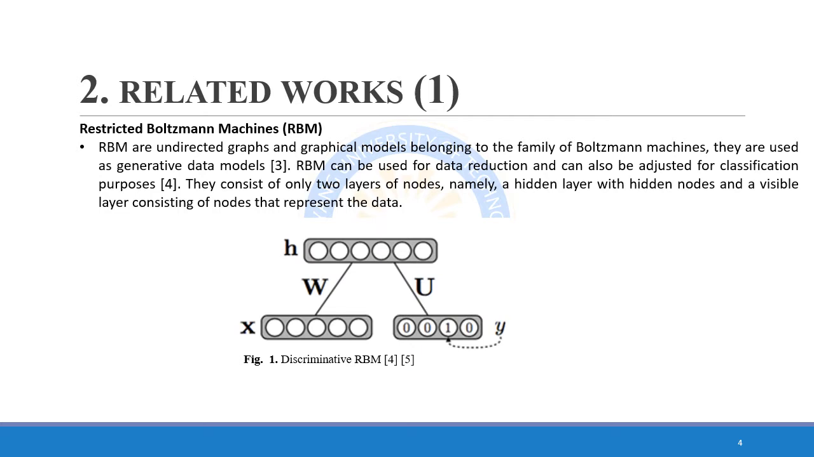Related work. First, RBMs are undirected graphical models belonging to the family of Boltzmann machines. They are used as generative data models, and RBMs can be used for data reduction and can also be adjusted for classification purposes. They consist of only two layers of nodes, namely a hidden layer with hidden nodes and a visible layer consisting of nodes that represent the data. Figure 1 describes the discriminative RBM.